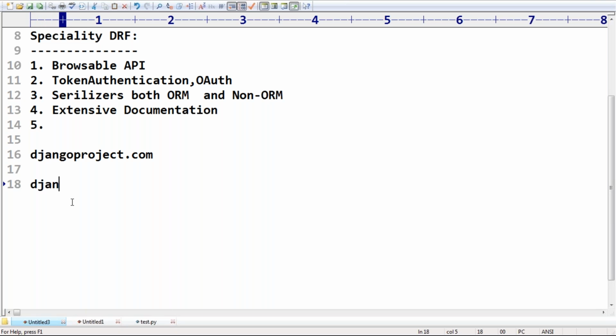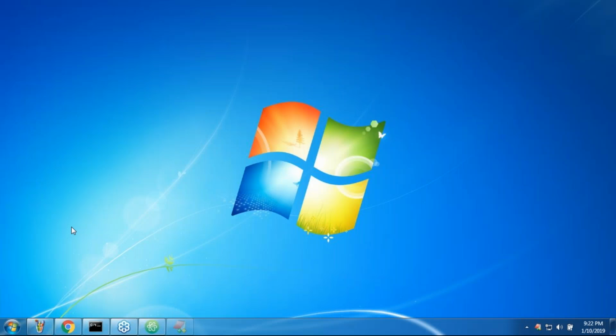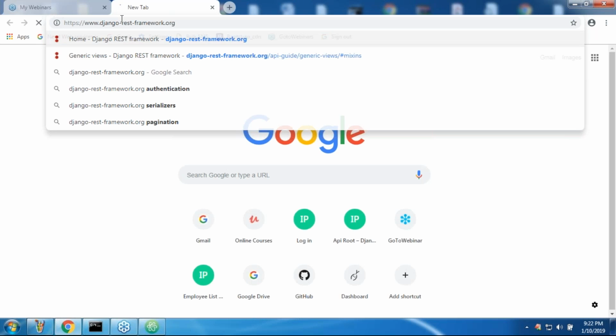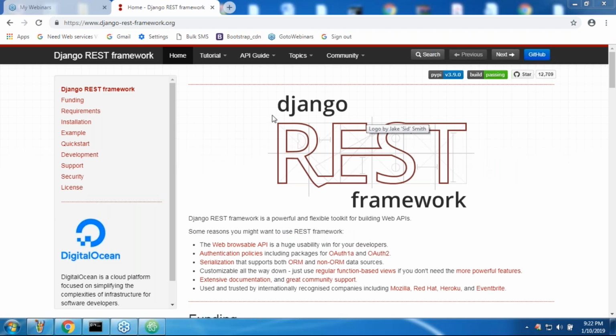What is the website? django-rest-framework.org. This is the website where you can get everything about this DRF, including demo programs, tutorials, and API documentation. Just have a look once. Here, django-rest-framework.org. Have you observed? This is the logo.